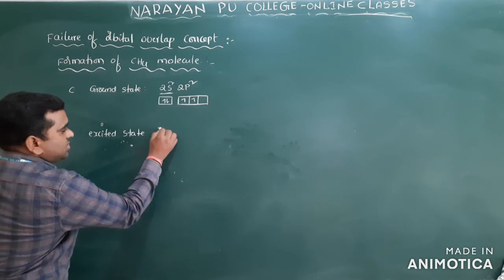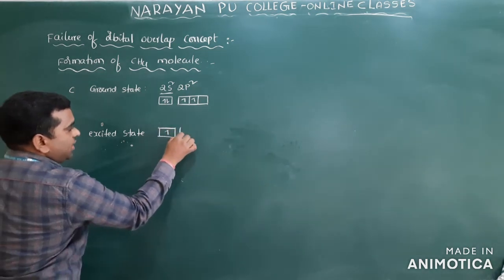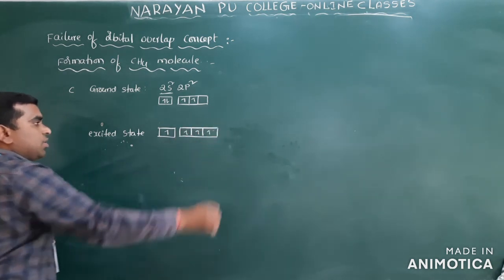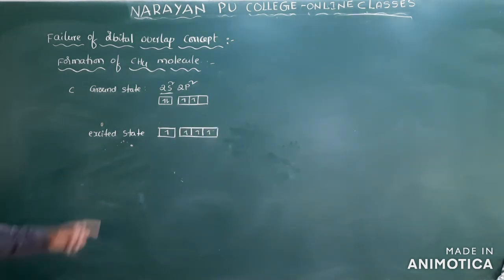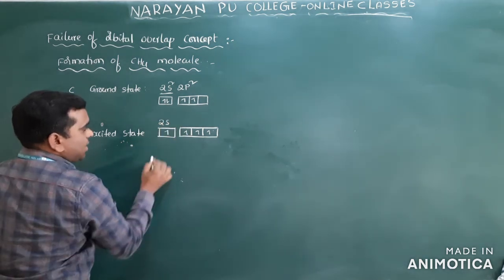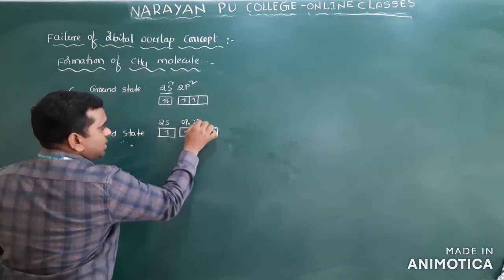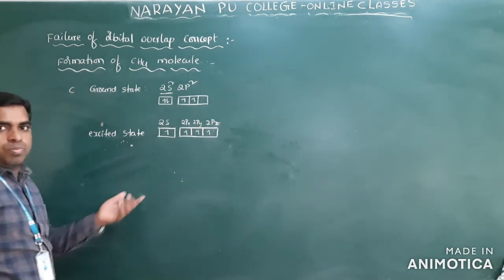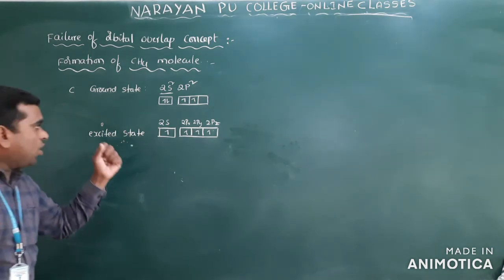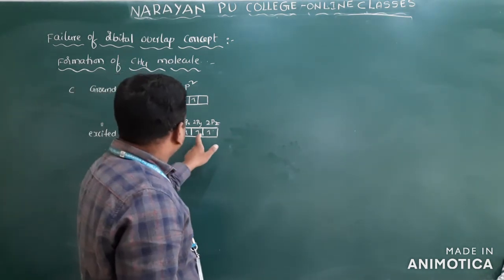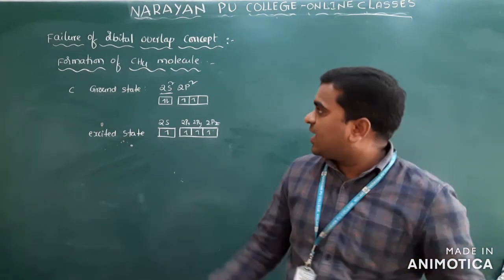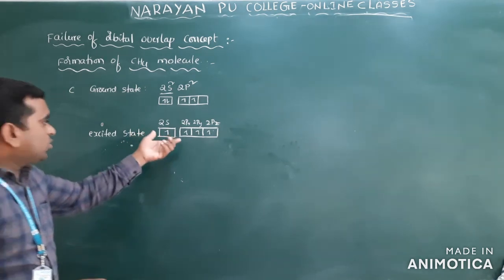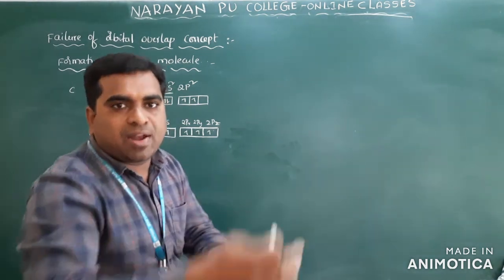Clear? So now you can simply say one electron stays in the 2s orbital and another electron jumps into the 2p orbital. The orbitals are 2s, 2px, 2py and 2pz: this is the 2s orbital and three 2p orbitals. Now these orbitals have unpaired electrons, and hydrogen also has one unpaired electron. So these orbitals will overlap and form a covalent bond.